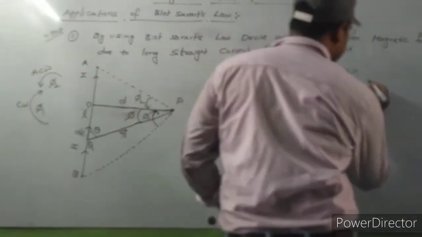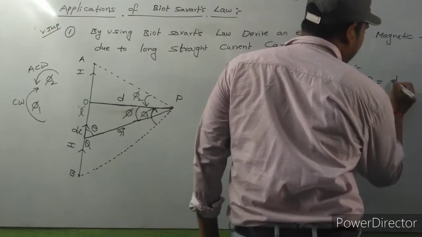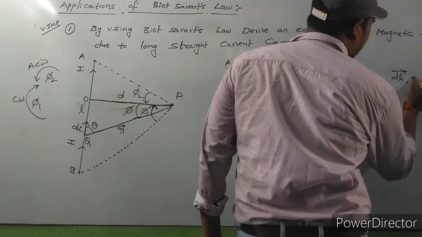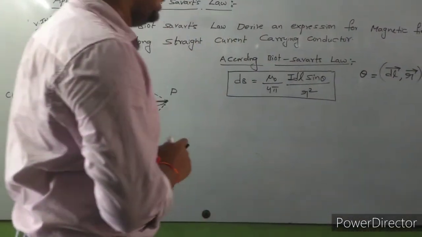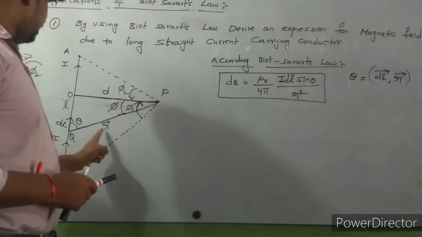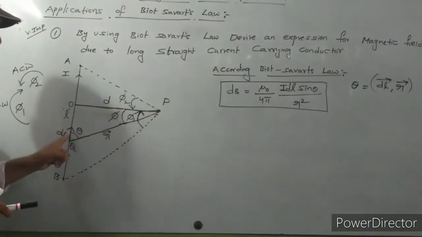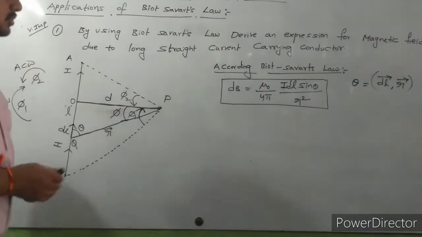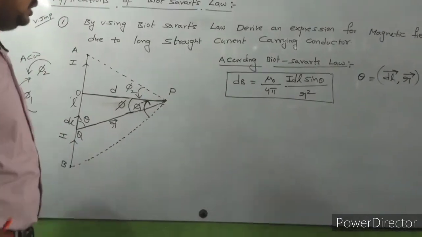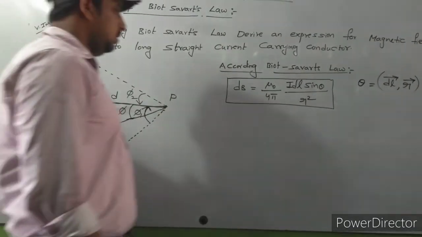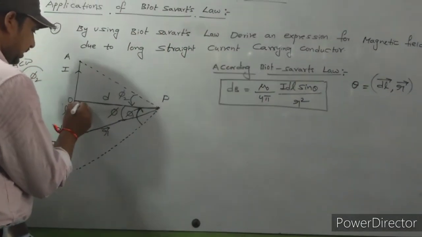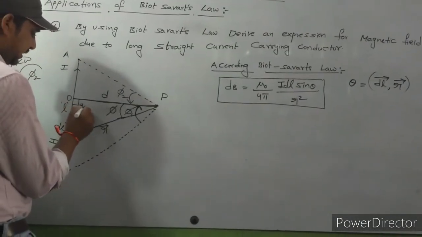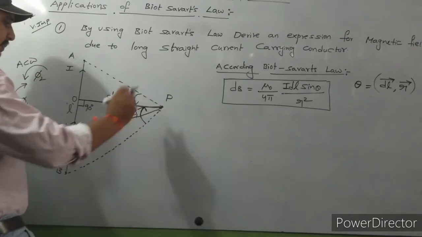Here theta is the angle between dl bar and r bar. So observe carefully here. Here it is an angle. Definitely this angle is 90 degrees because we drew the perpendicular line.